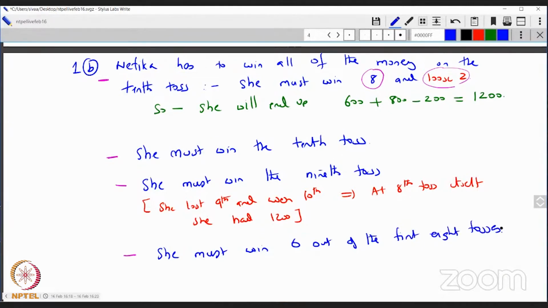This is observation. So how many ways are there of doing 6 out of the 8? This is 8 choose 6 ways, and that's the same as 8 choose 2. That's 8 into 7 by 2 into 1. That's 28 ways. Right? This is 28 ways. Very nice.